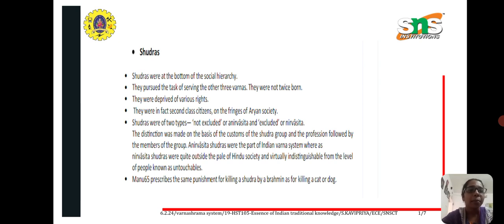Sudras were at the bottom of the social hierarchy. They pursued the task of serving the other three Varnas. So they were deprived of various rights also. They were in fact second class citizens on the fringes of Aryan society. Sudras were of two types, non-excluded and excluded. Manu 65 prescribes that the punishment for killing a Sudra by a Brahmin is the same as for killing a cat or a dog. So they were treated poorly by the people.